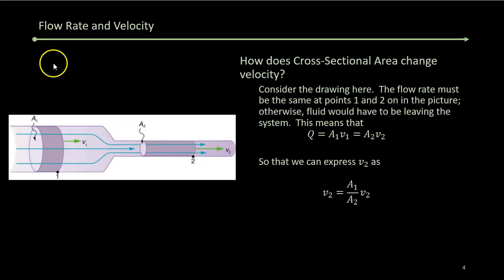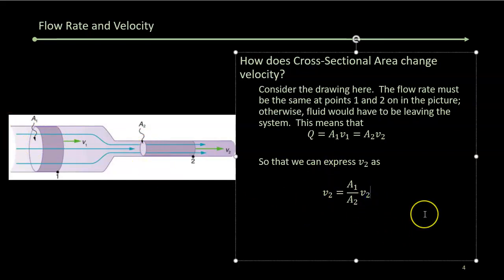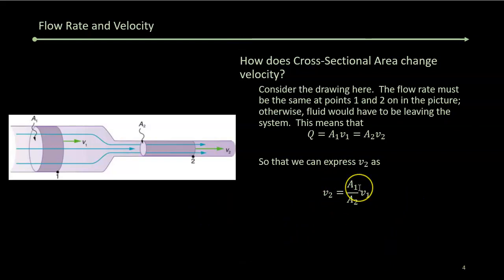If we look at what happens when the cross-sectional area changes, because what comes in has to go out and it can't disappear, right? Because of that, if we look at the flow rate here and the flow rate here, they have to be the same. And so if we look at Q is A1 times V1, and over here Q is A2 times V2, what we get is V2 is A1 divided by A2. All right. Nope, that's supposed to be V1. Pardon me. V2 is A1 over A2 times V1.